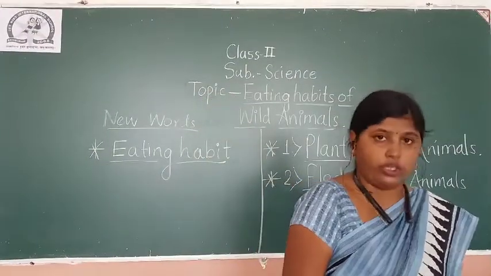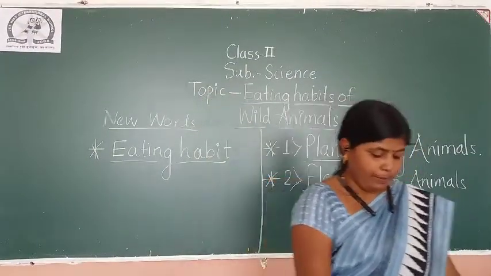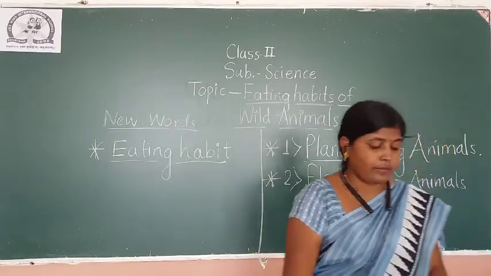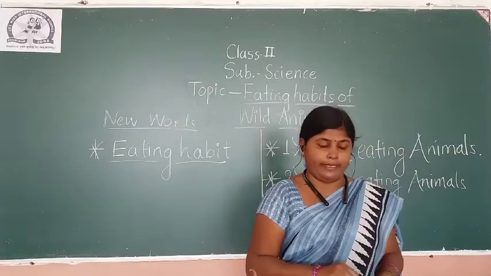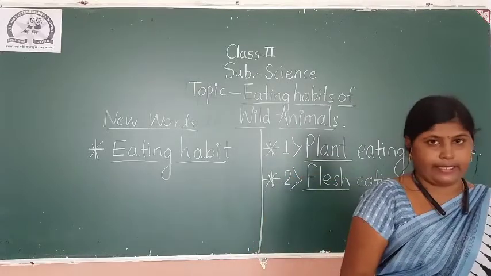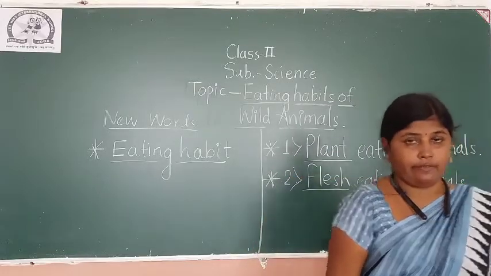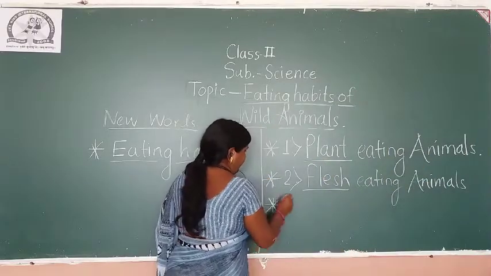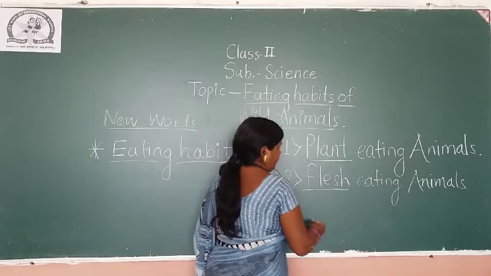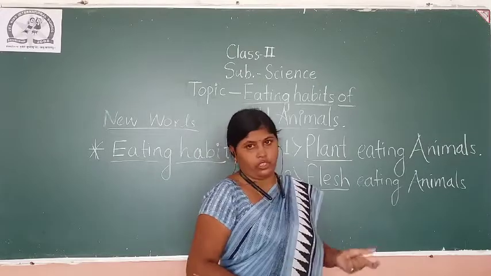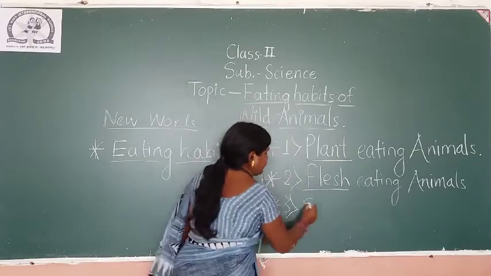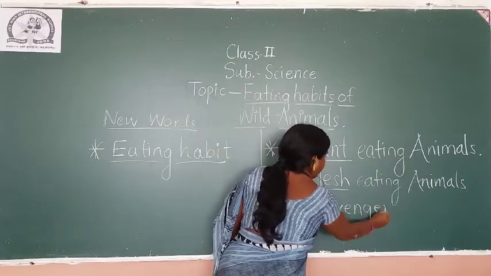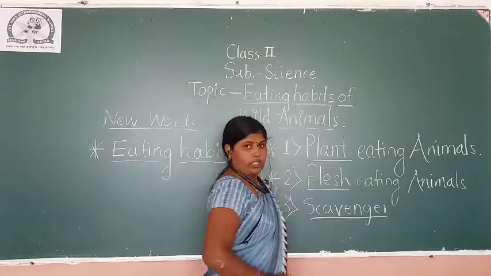Now you have to turn the page, open page number 39. Okay, ready? Good. Animals that eat the flesh of dead animals. Again one category is there. Number 3. Actually 3 categories are there, but this is different. So we can write it as a scavenger. It is called a scavenger. So you will not understand this, I am going to explain it.